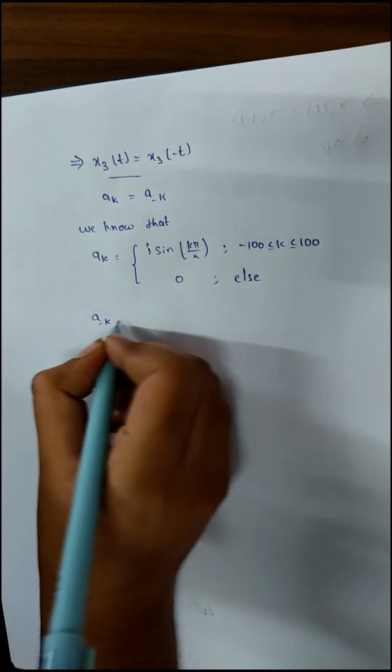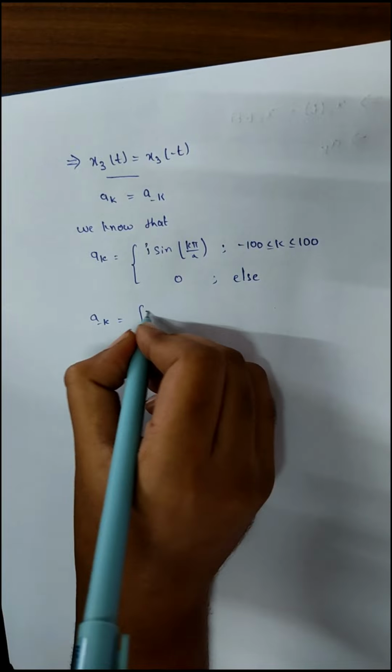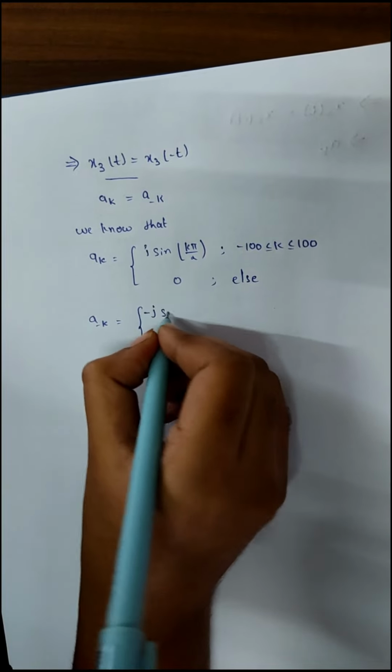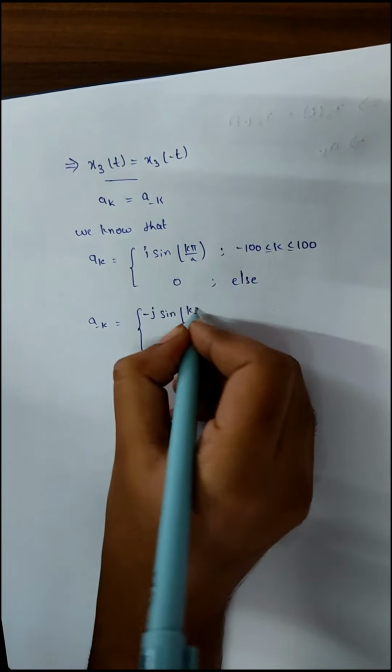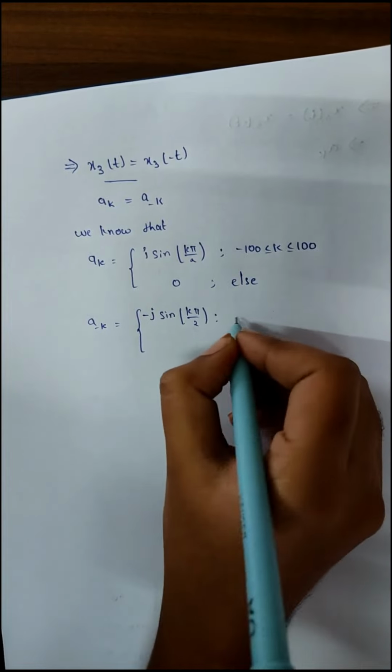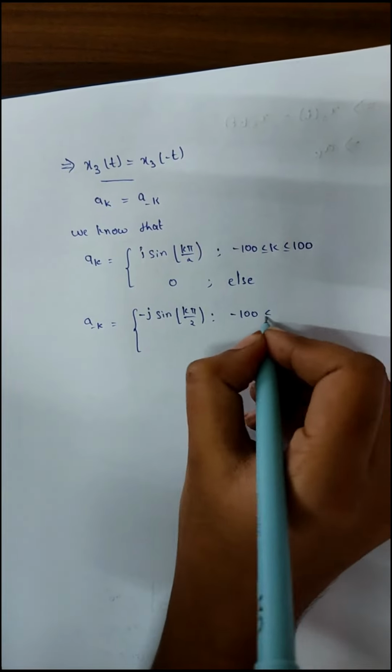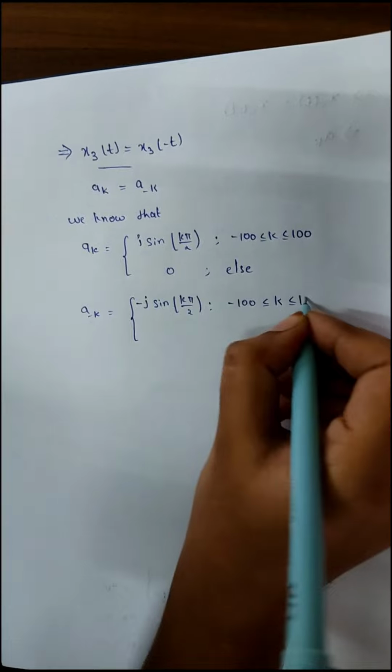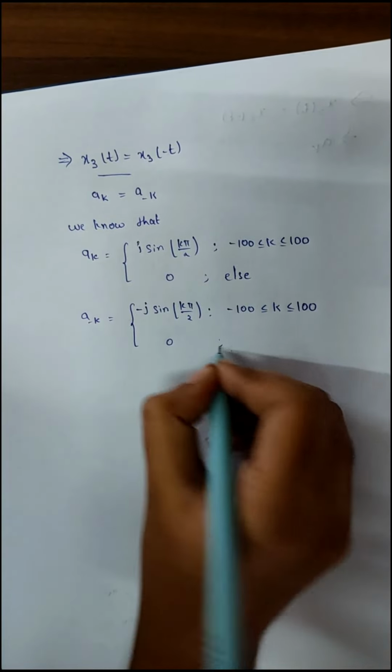Now a minus k is equal to minus j sine k pi by 2, with the same limits.